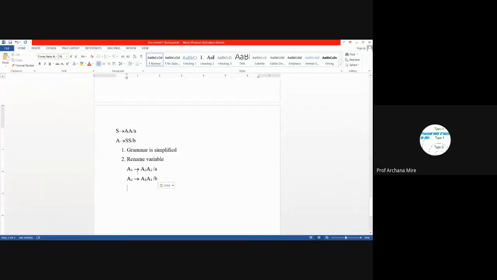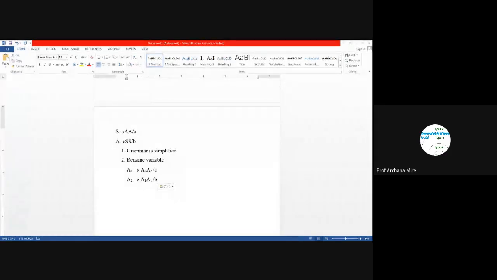Okay, so these 4 production rules we have mentioned here by renaming. When it is a terminal, we don't need to do anything. Like here, if we check that A1 leads to small a, this particular production rule is already in the GNF form and we don't need to do anything for that. Similarly, here A2 leads to B, again it is in the GNF form and we don't need to do anything for that. Then we will need to apply step number 3.